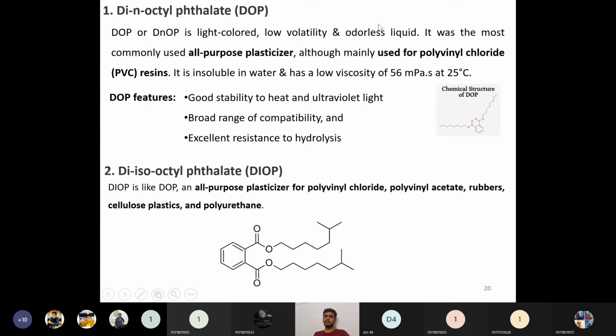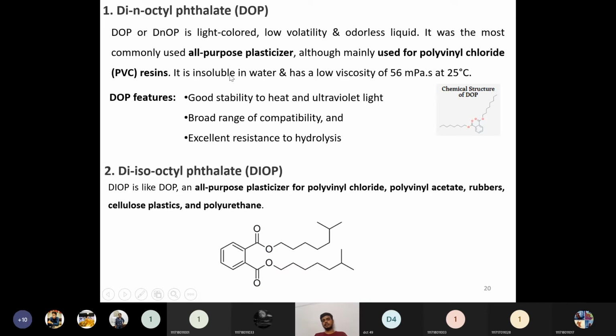It is odorless, light colored or usually colorless, and possesses low volatility. So these are popularly used for PVC resins. It is insoluble in water and has a viscosity of 56 millipascal second. A millipascal second is nothing but kg per meter second in SI units, at 25 degrees centigrade.